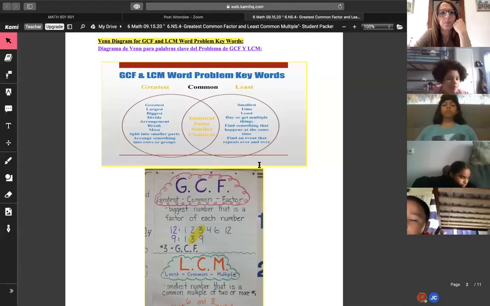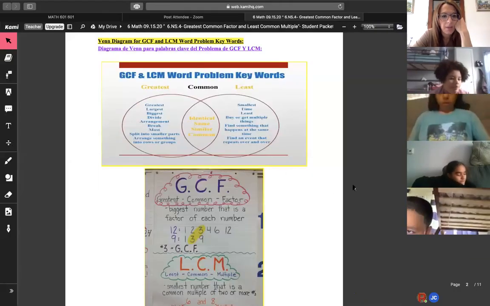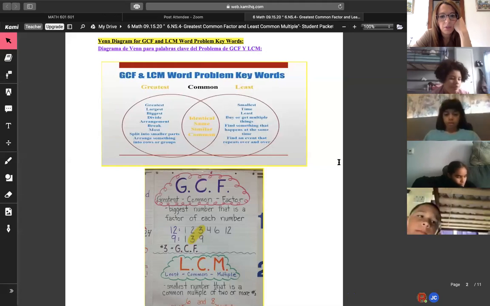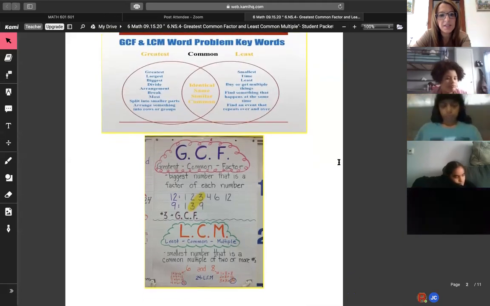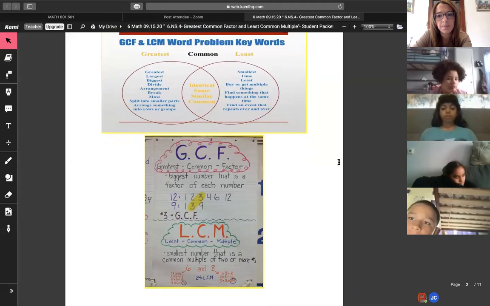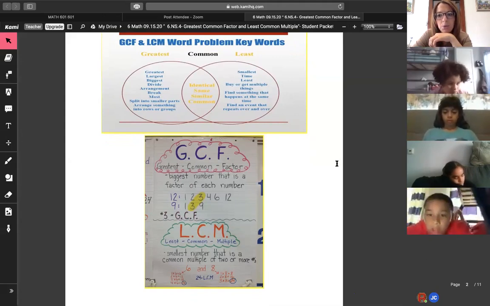Oh, there we go. When you find the greatest common factor and the least common multiple, right? We just went over some keywords. You're always going to see GCF: greatest, maximum, most. And when you say LCM, you're always going to see the smallest or least.